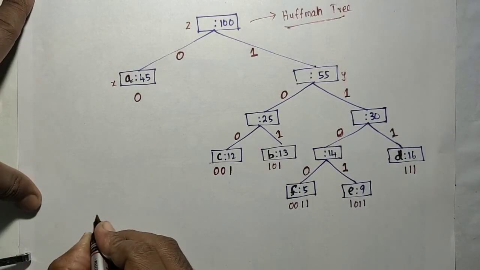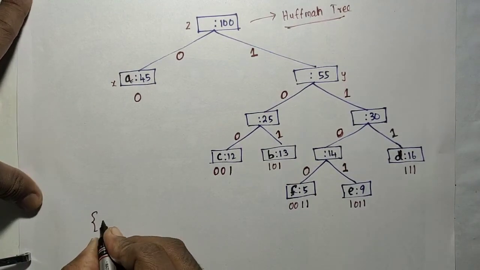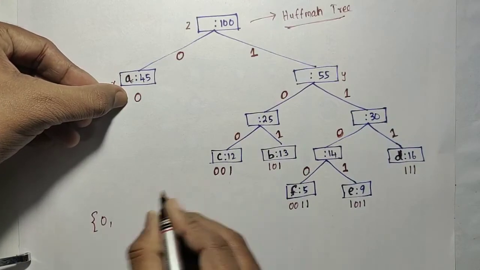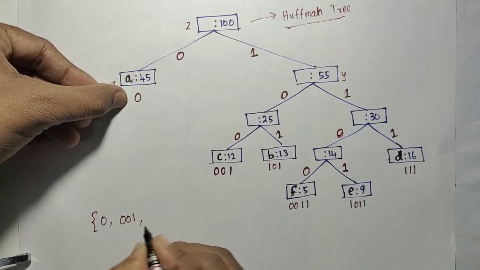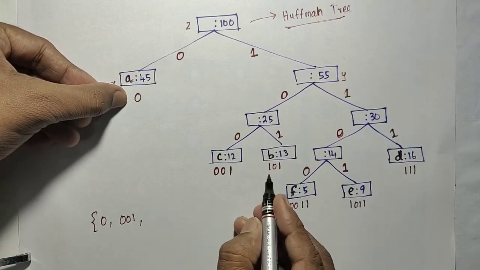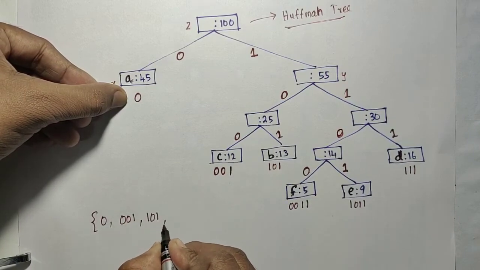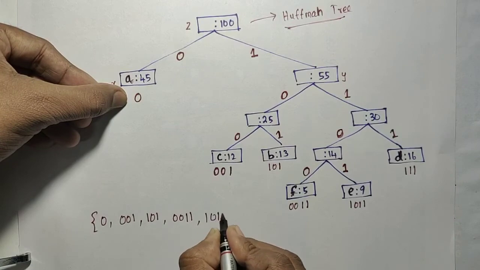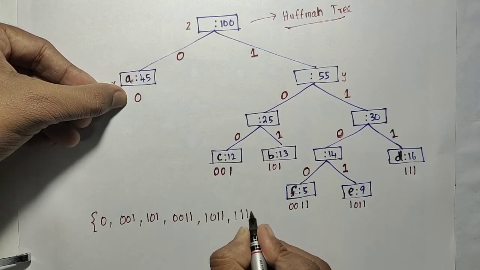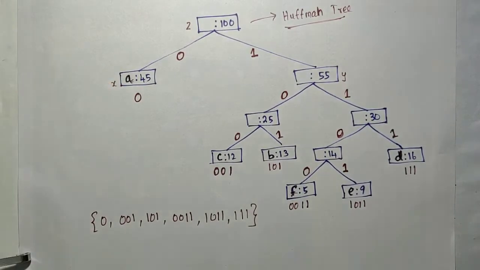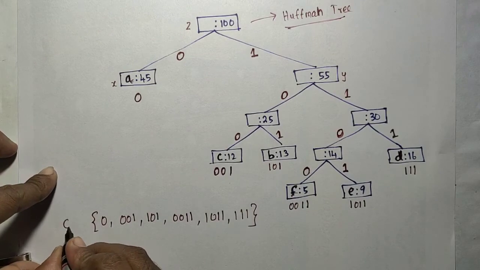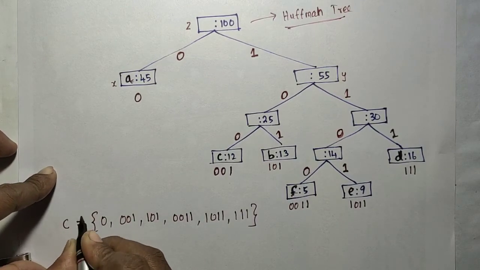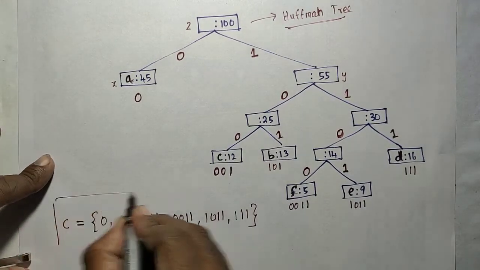So your Huffman code will be 0, and 0 0 1, and then 1 0 1, and then 0 0 1 1, and 1 0 1 1, and then 1 1 1. So this is your Huffman code. Okay, so that is the final result: the Huffman code generated from that.